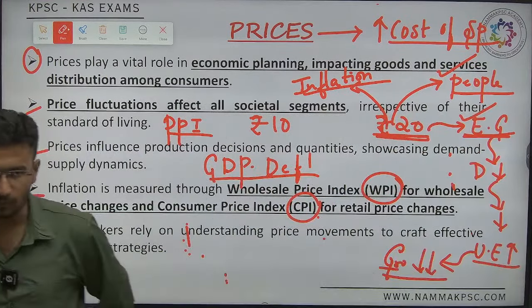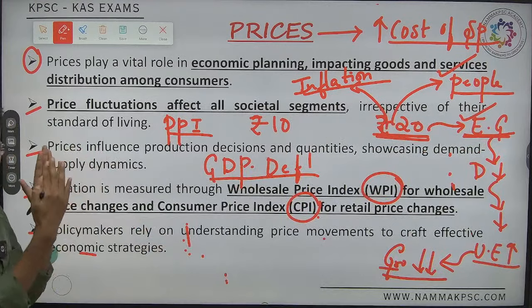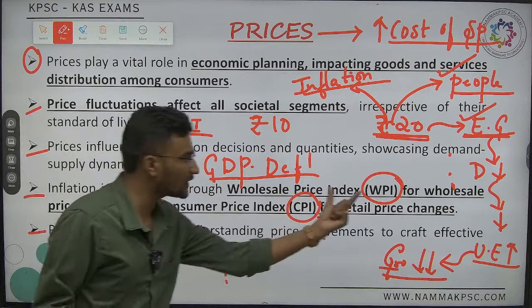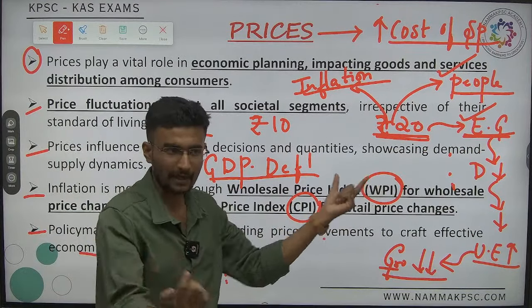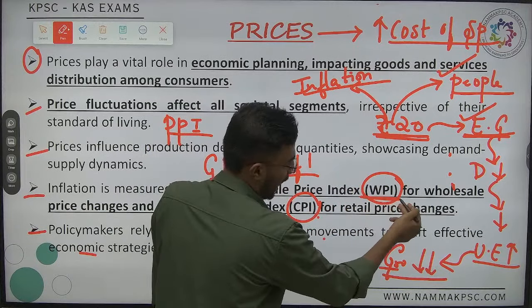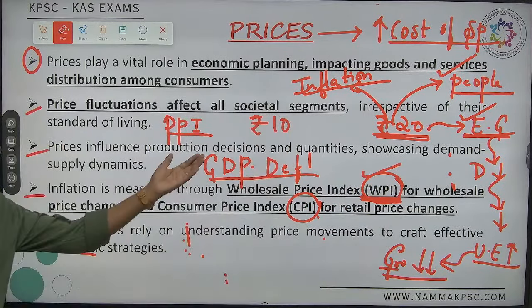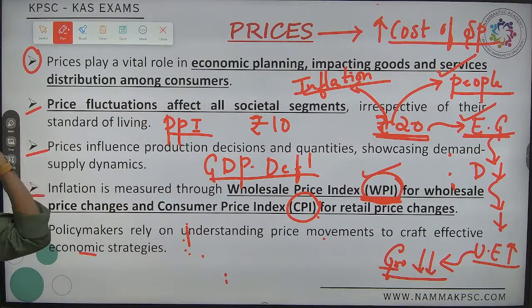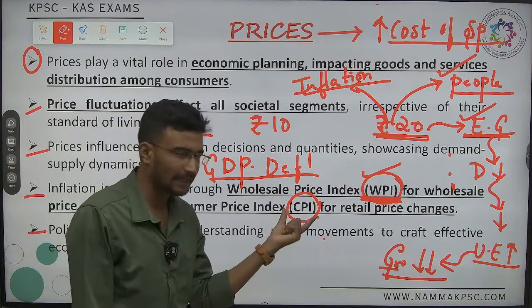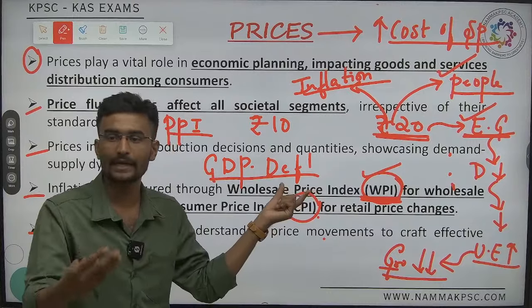Now at the first and foremost level, at the wholesale market, which index will we be calculating? At wholesale mandis, we will be undertaking WPI, that is wholesale price index. At retail level, what will we undertake?